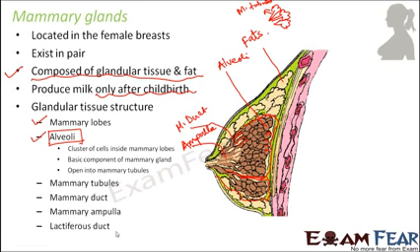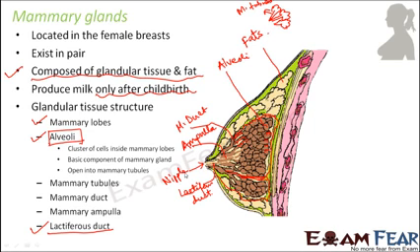And then finally, several mammary ampullae join together to form a lactiferous duct. So where do we have the lactiferous duct? It is here. So this is the lactiferous duct. And then this lactiferous duct finally opens into the nipple. So here you have the nipple of the mammary gland.